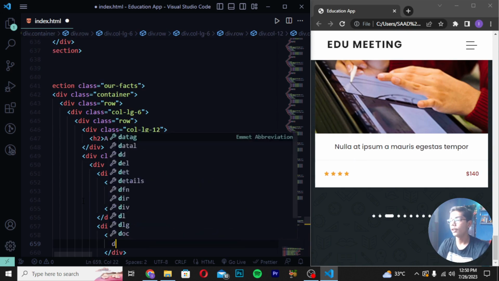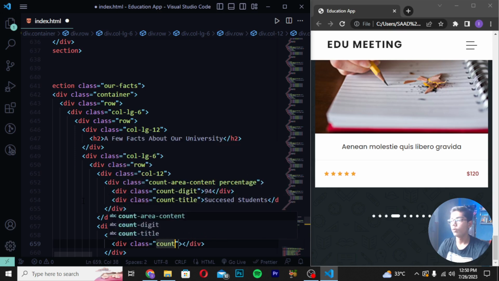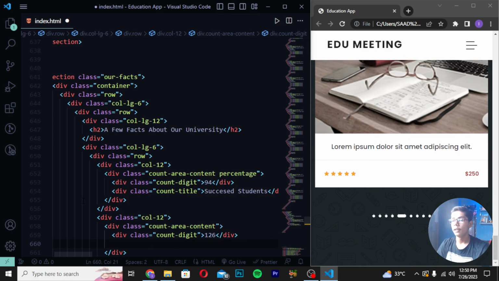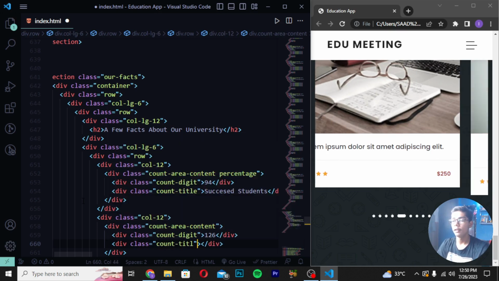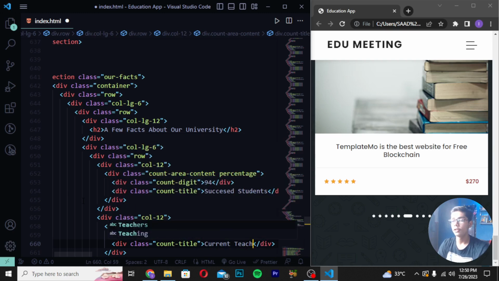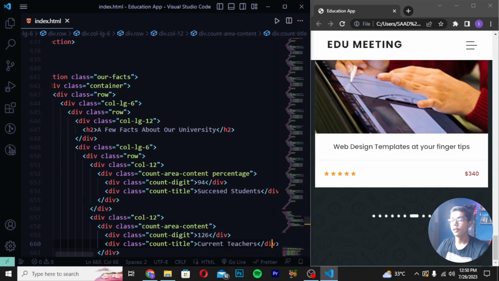Then you have to move down and write here div class count digit. Then you have to write here 1 to 6 like this. Then I will be now moving down and creating a div class and I will be writing count title. Then you have to now just move here and write here current and write teachers like this thing. Then you have to save it.